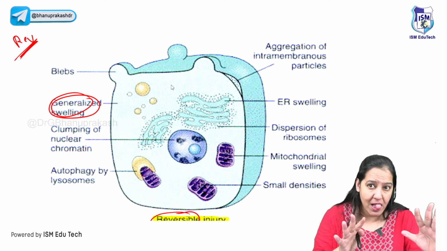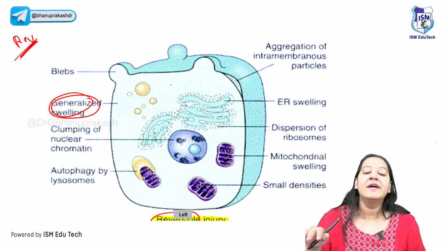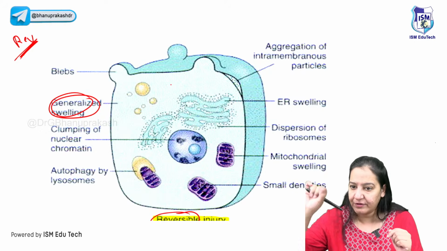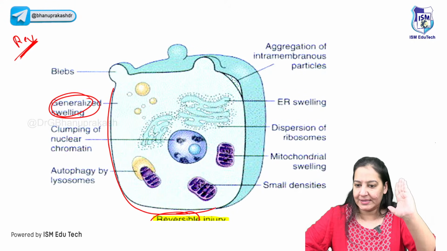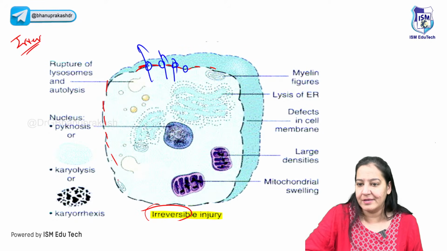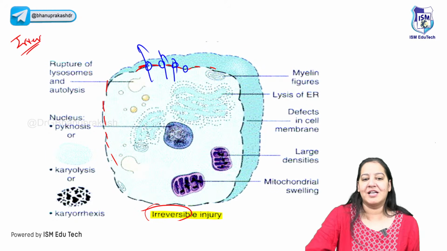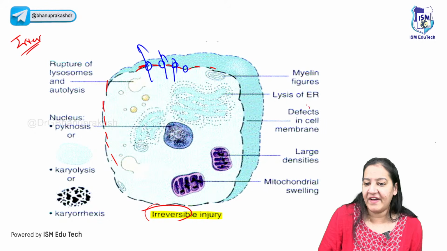If the cell swells, it's reversible. If the cell is not swelled, it's irreversible. The second thing you have to see is the continuity of the plasma membrane. Here you can see the plasma membrane is continuous. But here you can see the plasma membrane is disrupted. So disruption in the plasma membrane, the rupture of the plasma membrane, a defect in the cell membrane.